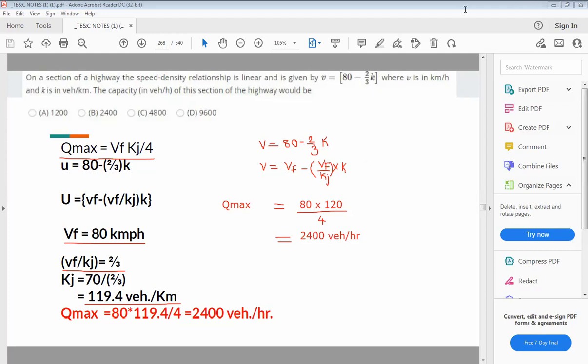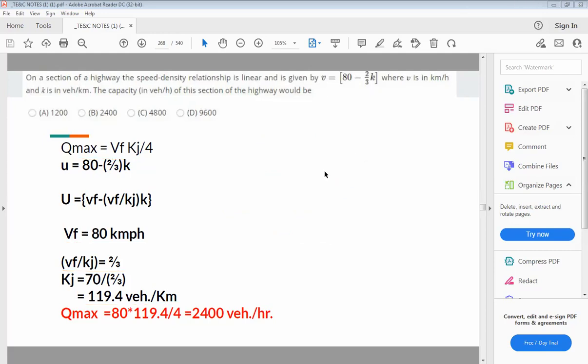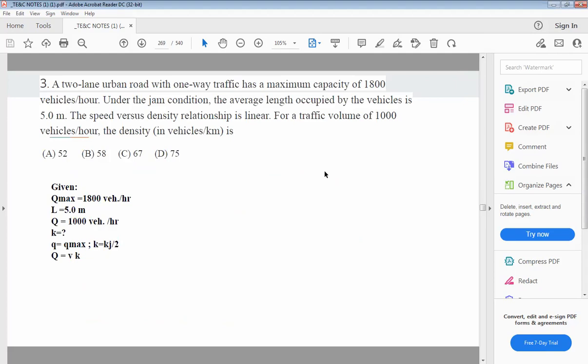So let us go to the next one. A two-lane urban road with one-way traffic has maximum capacity of 1800 vehicles per hour. So clearly in the problem, the maximum traffic volume is given as 1800 vehicles per hour.